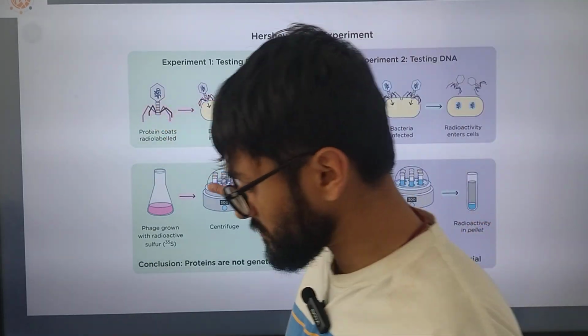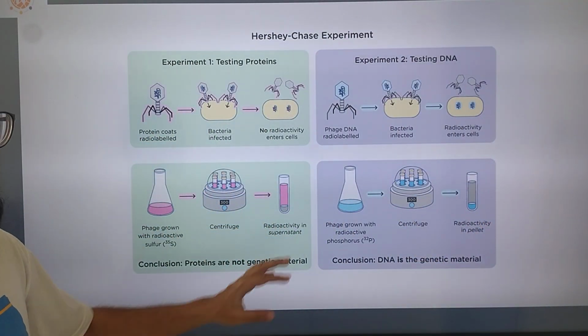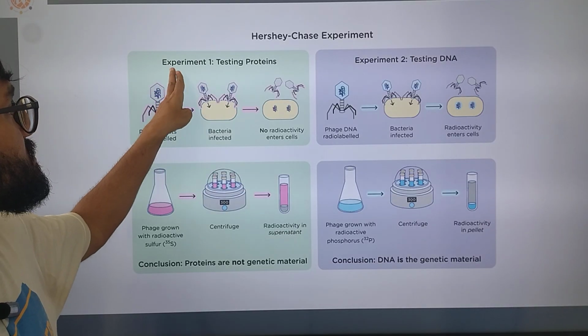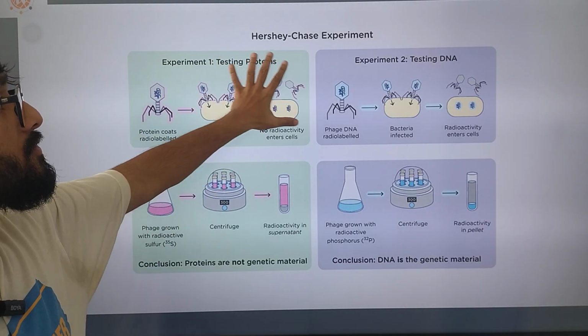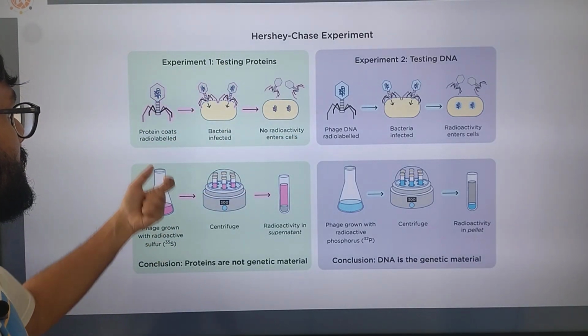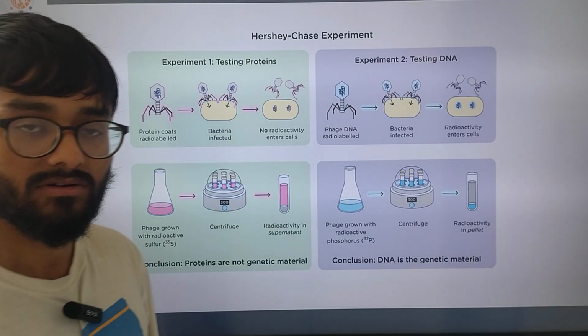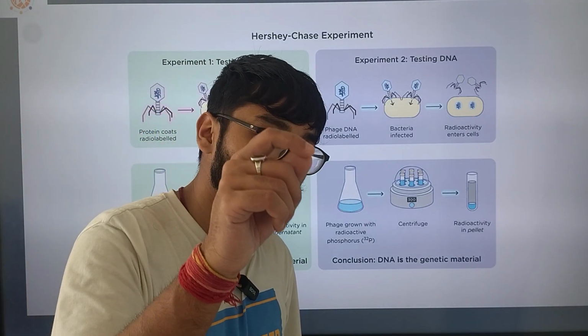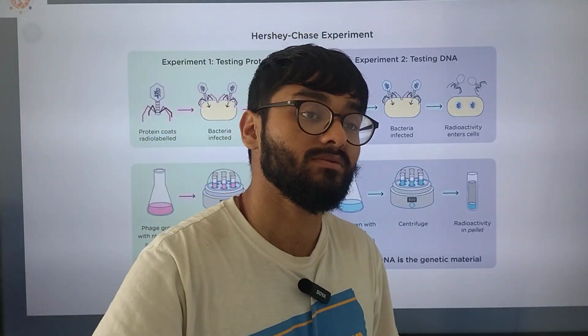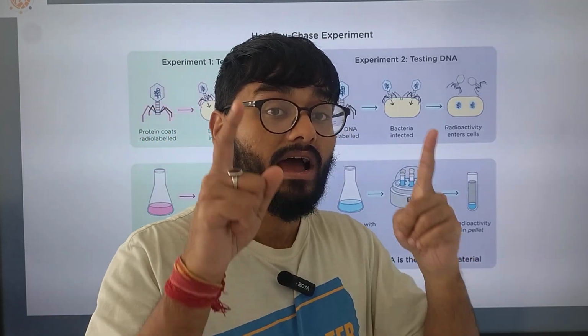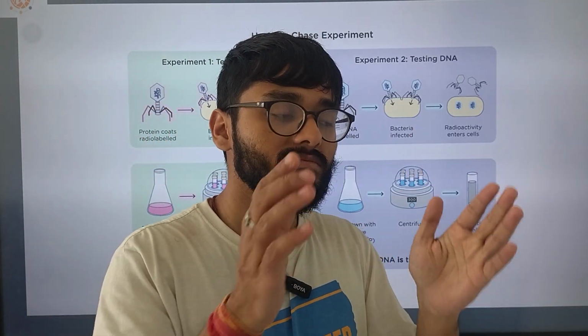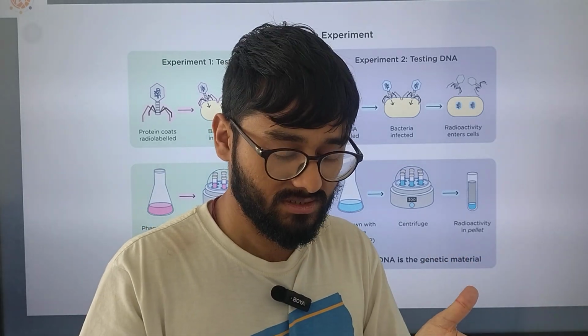If you see from the diagram itself, in experiment 1 we are going to test for proteins. Now how do we test for proteins? We use radio labels. What is the element present in a protein? Amino acids form protein chains, right?